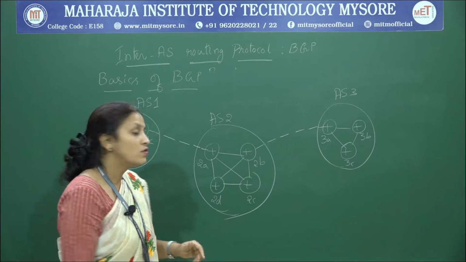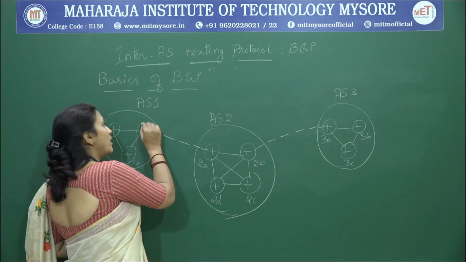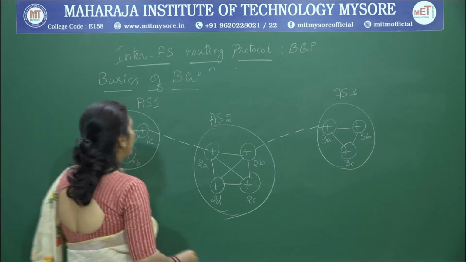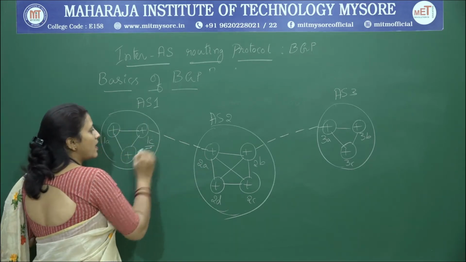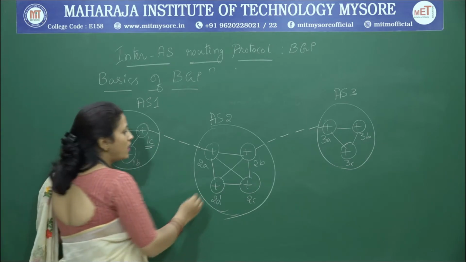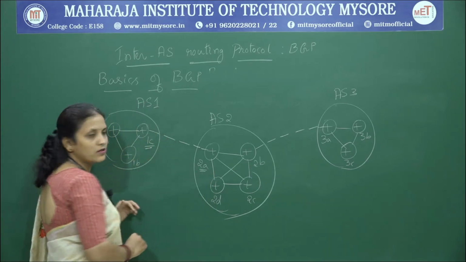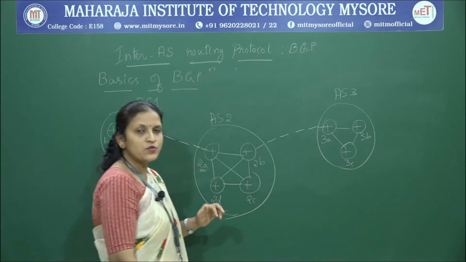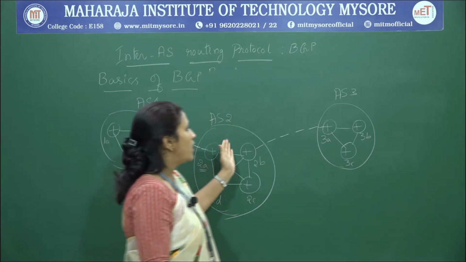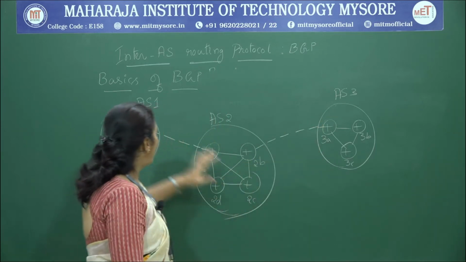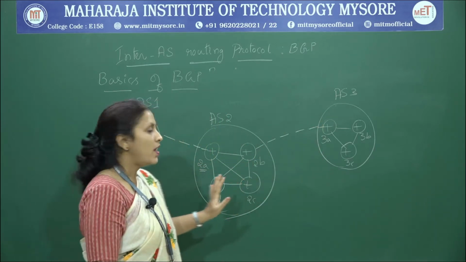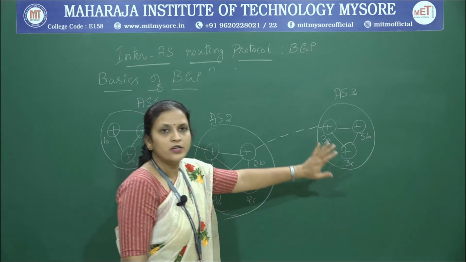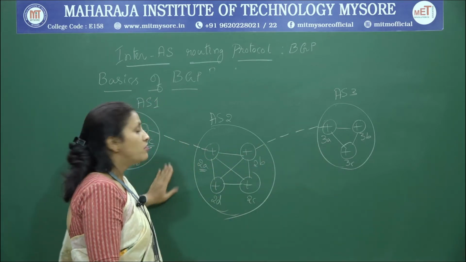We have also understood that there are gateway routers, right? Here, if you consider these two autonomous systems, 1C acts as a gateway router and 2A acts as a gateway router, right? Similarly, we have 2B and 3A as gateway routers which help in communicating between AS2 and AS3. If you look at this diagram, we have several links existing between different routers, right?